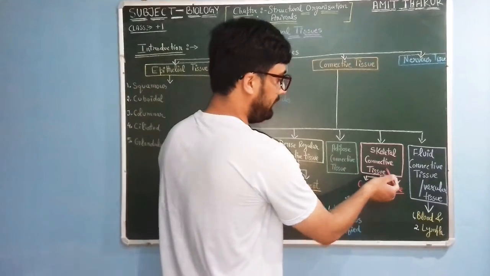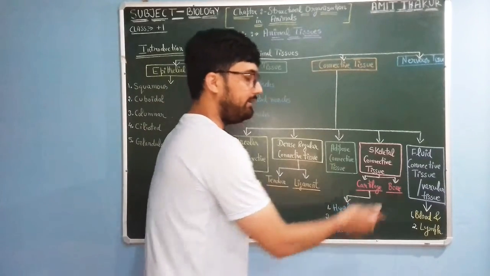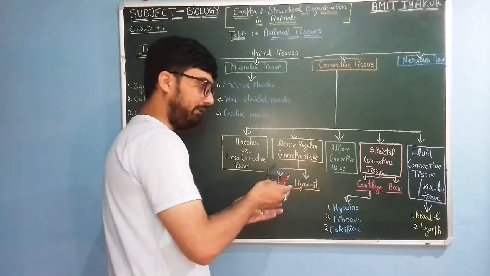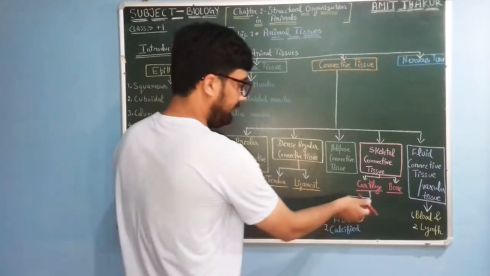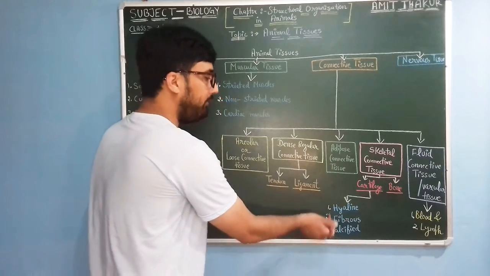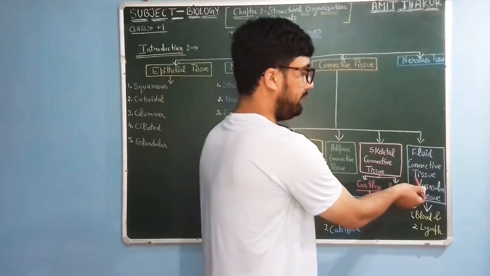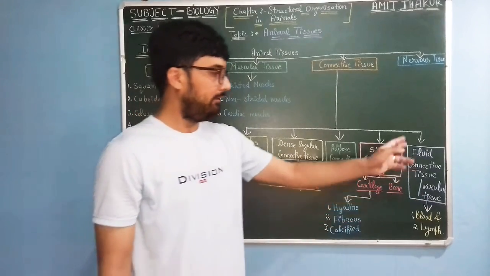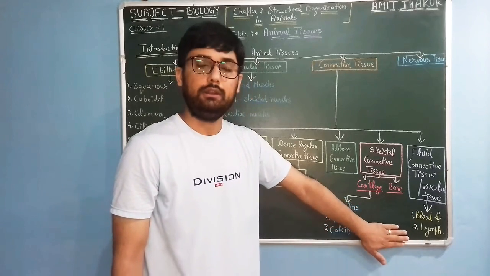Then skeletal connective tissue, which is of two types: cartilage and bone. Cartilage is of different types on the basis of its location and structural arrangement. The cartilage would be hyaline cartilage, fibrous cartilage, and calcified cartilage. There are three types of cartilage. Then we have fluid connective tissue, which is also known as vascular tissue. Under this fluid connective tissue, we would study blood and lymph.